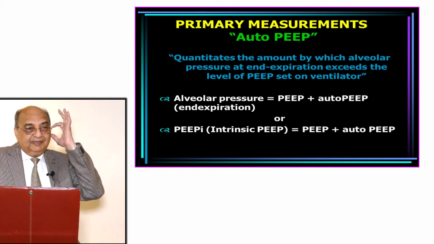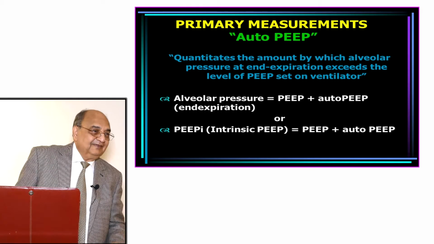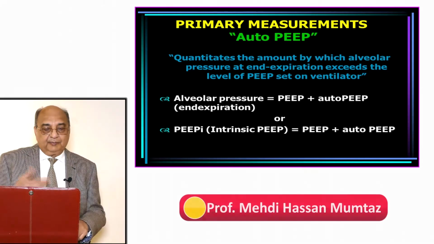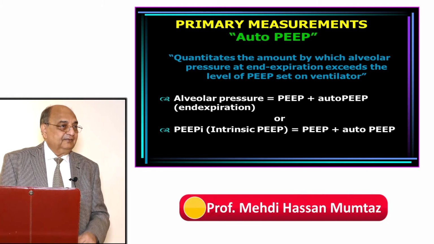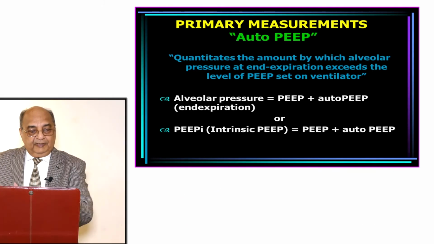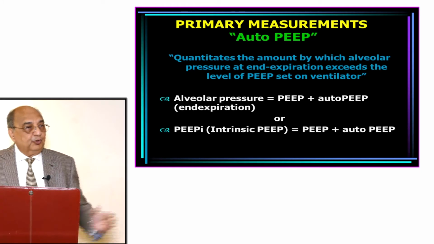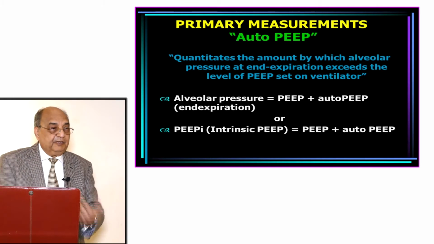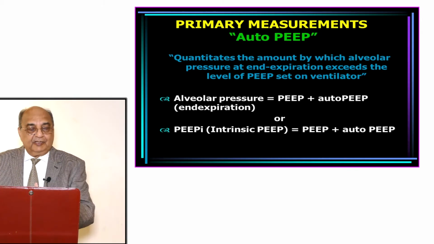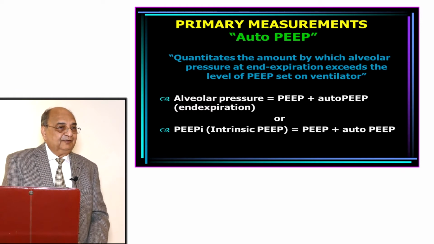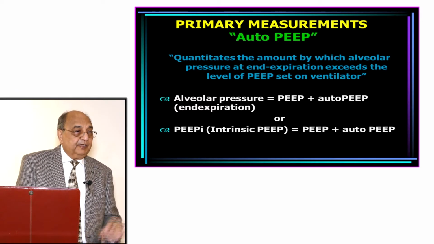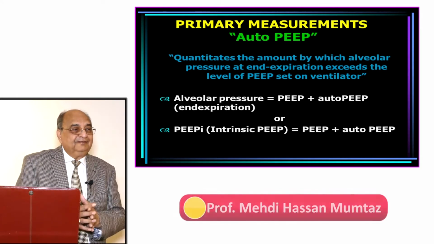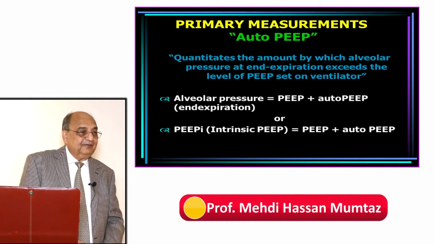Very good. So if you look at the alveolar pressure and you look at your PEEP, how much PEEP you have put in, if there is a difference, that means there is auto PEEP developing inside. By definition, if you combine these two, PEEP plus auto PEEP, the alveolar pressure is PEEP I. So to clear both terminologies: auto PEEP is what has accumulated more than the PEEP you have set, and PEEP I is the combination of both, PEEP plus auto PEEP. So that is PEEP I.